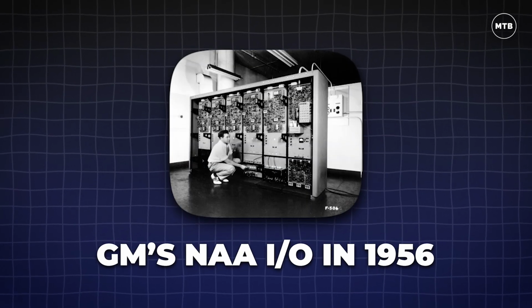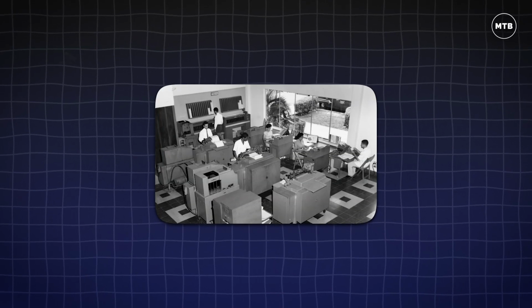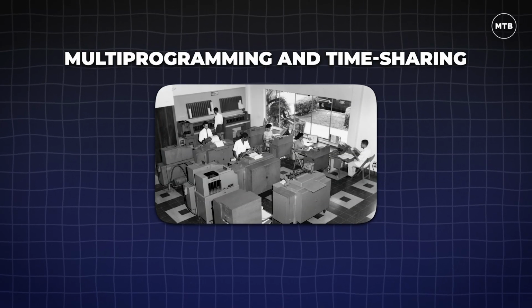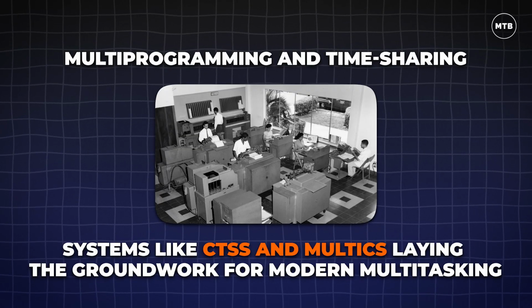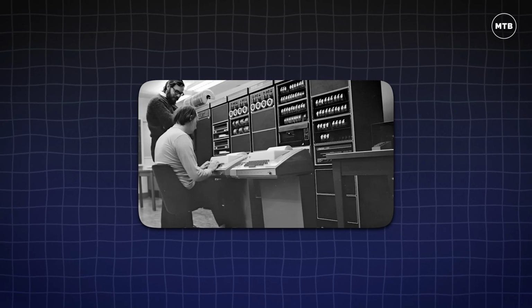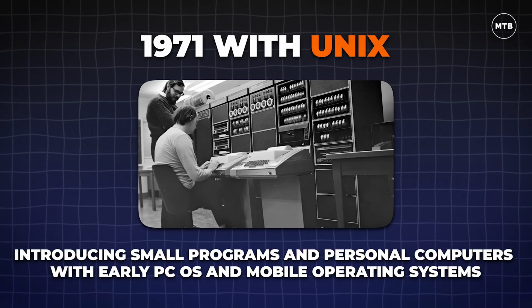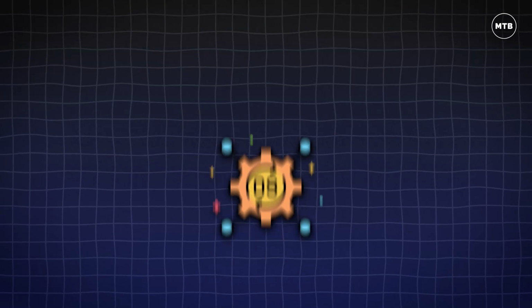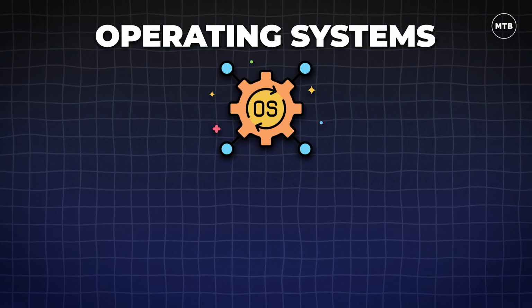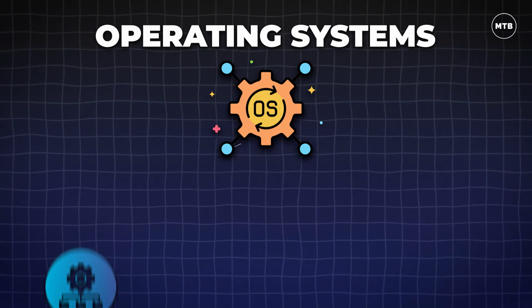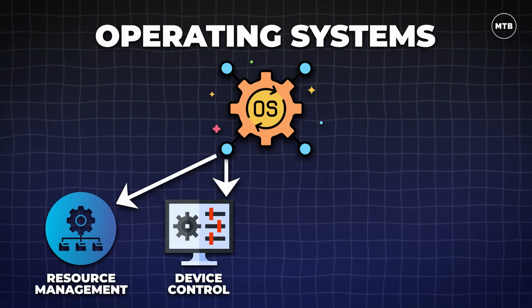Operating systems were not present in the earliest computers, with programmers manually loading each program in the 1940s to 50s. The first automation attempt was GM's NAA I/O in 1956. By the 1960s, computers supported multi-programming and time-sharing, with systems like CTSS and Multics laying the groundwork for modern multitasking. The big breakthrough came in 1971 with Unix, introducing small programs and personal computers with early PC OSs and mobile operating systems.